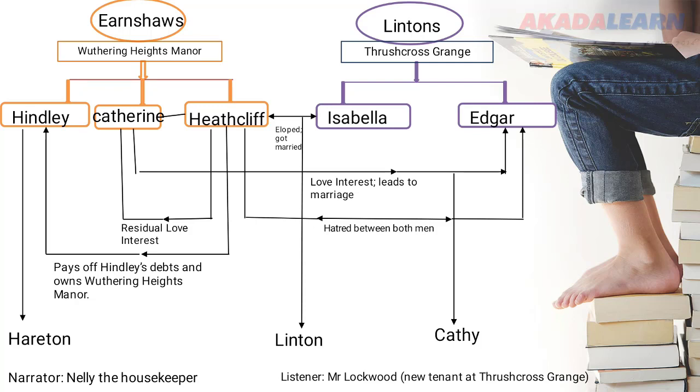Now, the story proper. Mr. Earnshaw, a Yorkshire farmer and owner of Wuthering Heights, brings home an orphan boy from Liverpool. The boy is named Heathcliff and is raised with the Earnshaw children, Hindley and Catherine. Catherine loves Heathcliff, but Hindley hates him.